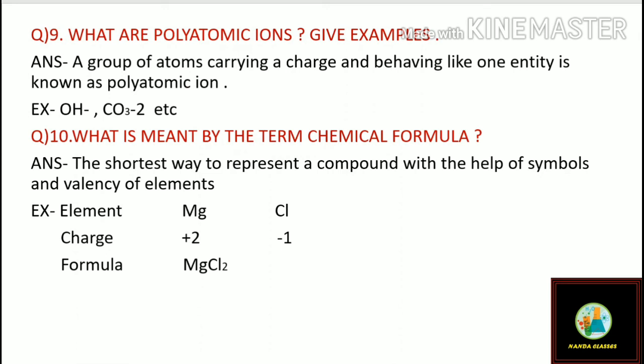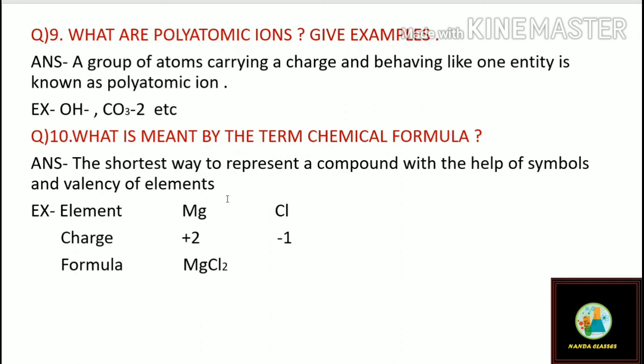Next, question number 10. What is meant by the term chemical formula? We have discussed chemical formula already. The definition: the shortest way to represent a compound with the help of symbols and valency of elements is called a chemical formula.